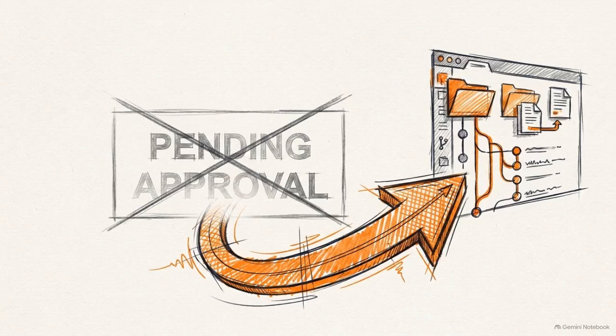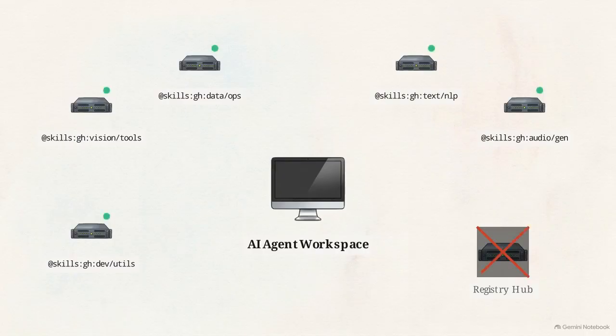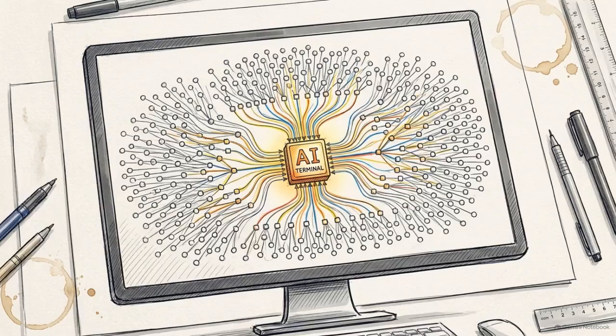This architecture also democratizes the global open-source community by removing the barrier of centralized package registries. Because explicit URI routing bypasses the need for gatekeeper approval, any specialized team can publish their workflows directly to their own repositories for immediate use. The @skills protocol turns every public repository on the internet into an instantly executable, zero-overhead extension of the AI's mind.